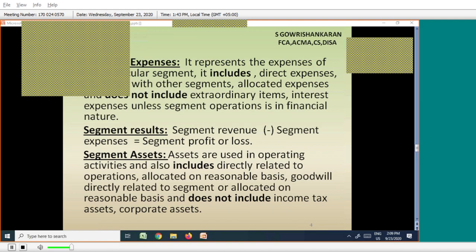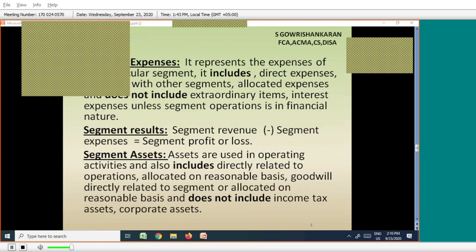Okay? And what is not included in the segment assets? Income tax assets. What do you mean by income tax assets? Any guess? As per you, what do you mean by income tax assets? Just share your views. Refund.